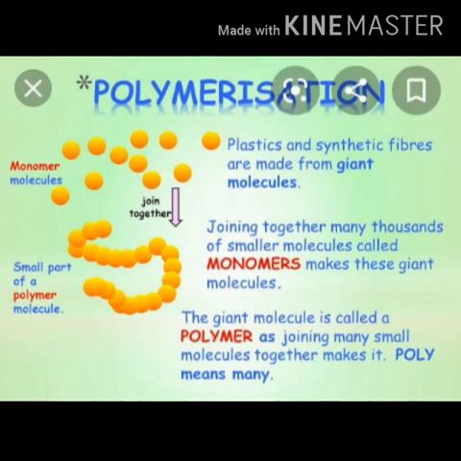You can see here small beads. They are all monomer molecules. They join together and form a long chain, which is called a polymer. Poly means many, mer means joining. So polymerization happens. For example, you take clips and join the clips. A single clip is called a monomer. The chain of clips is called a polymer. Understand?